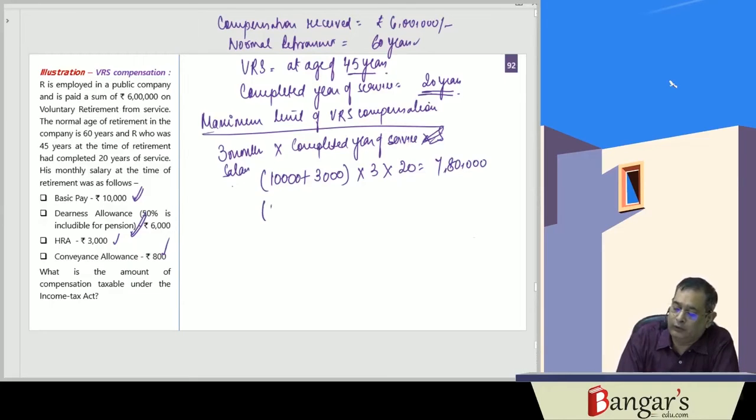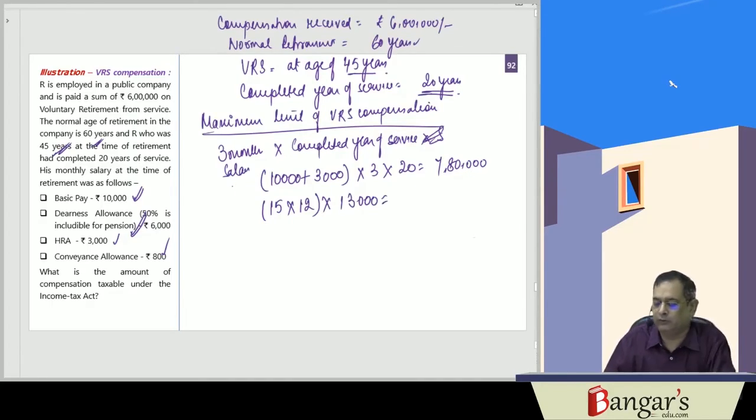So it is 15 years of service left, because he retired at the age of 45 and 60 is the normal retirement age. 15 years into 12 is the number of months of service left, into salary at the time of retirement, which is 13,000 rupees. So 13,000 into 180, that is 23 lakh and 40,000 rupees.